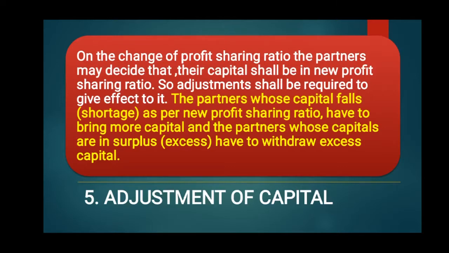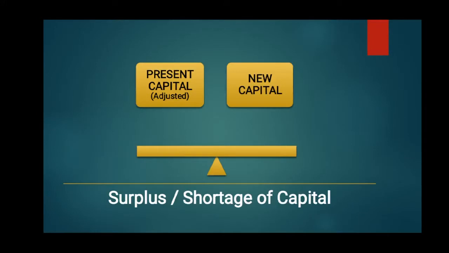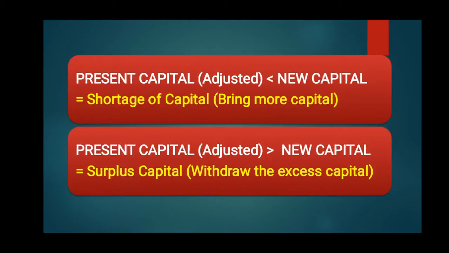So let us understand it in a better way. Here is how the surplus or shortage of capital is decided. The present adjusted capital of each partner is compared with the new capital required by him, and if the present capital is less than the new capital required, it means there is a shortage of capital and that partner has to bring more amount.